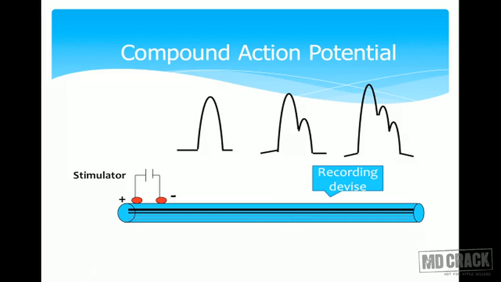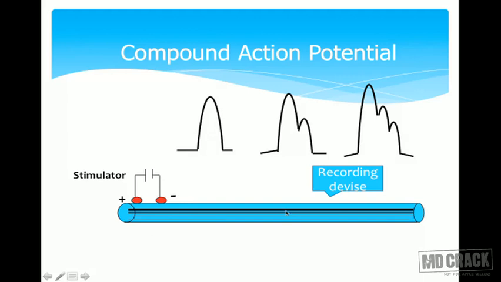Initially everyone was at an equal level. But when some distance has been passed, some horses will go forward, some horses will lag behind. So a similar process will occur here. And what the recording device records is the compound action potential. So what are the potential changes which will occur here? It will depend upon where I keep the recording device. Suppose I keep the recording device very near to the stimulator, then all the action potentials will reach almost at the same time, and I will get this type of graph.